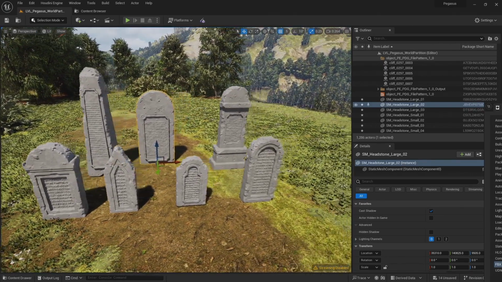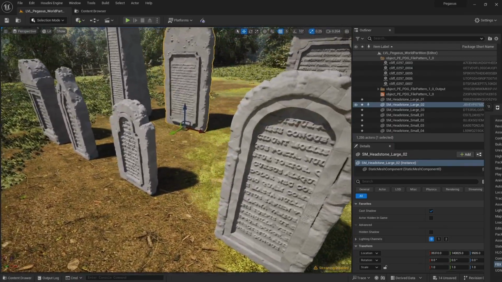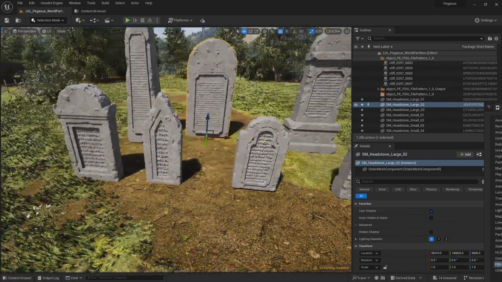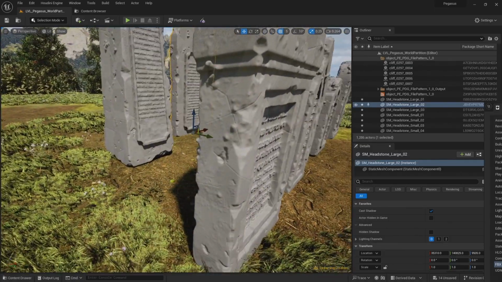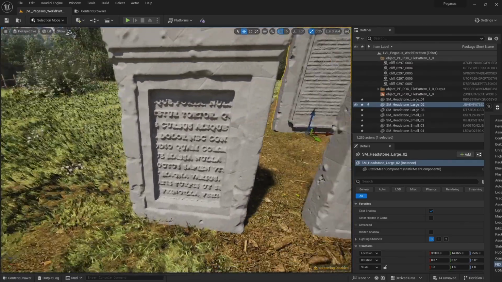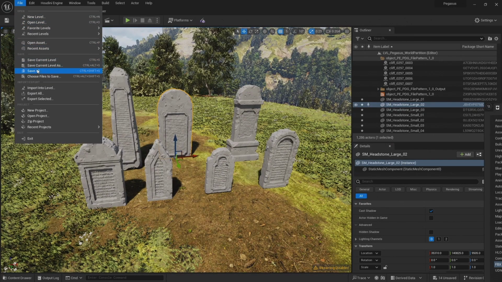It's my first time seeing them all processed, so let's have a quick look. We can see some of the edge damage that we've got on the sides, the moss growing on top. And we can see the detail on the metal plate. Let's just save the project. So we're going to go to File and then Save All.